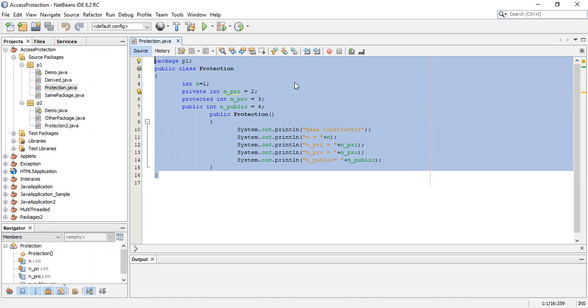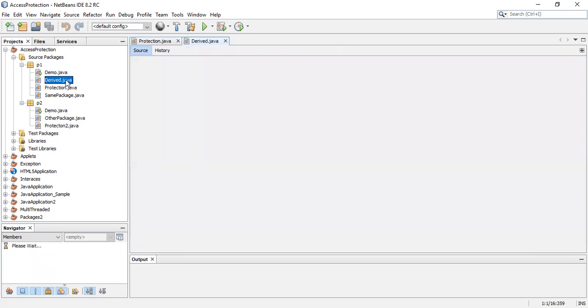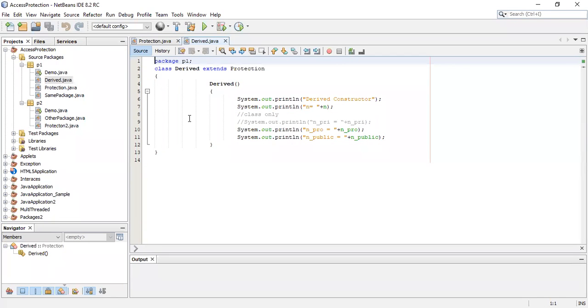And subclass means there should be another class which should be dependent on this class. Then that class is called a subclass, and this will be called a superclass. I hope people are getting it. So this is one class called protection. And we will look at one more class which should be dependent on this, that means that should be subclass and this should become superclass. Yes, we have that. Derived.java. Inside that, the class name itself is derived.